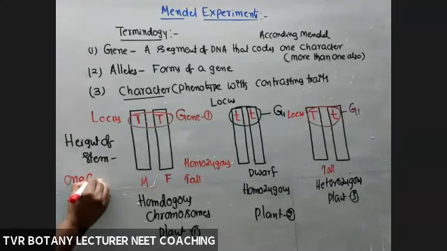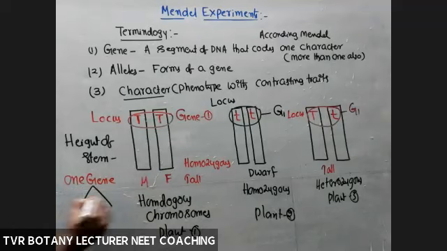That height gene is with two types of alleles. What are they? Capital T, small t. So these two are collectively called as allelomorphs.